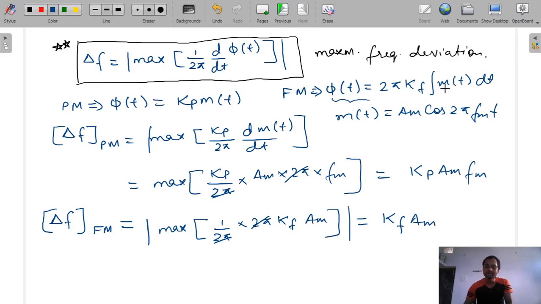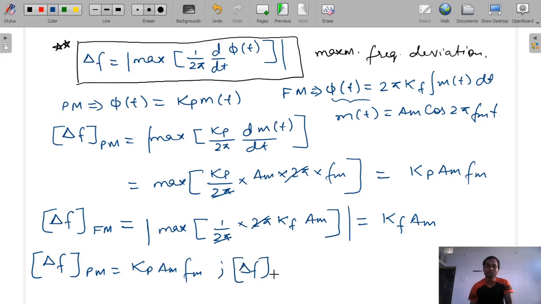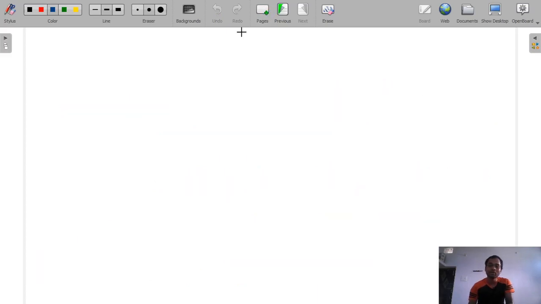So now let's summarize it. First I will summarize all this. Delta F of PM is equal to kp into am into fm. What is delta F? That is maximum frequency deviation. And delta F of FM is equal to kf into am. So in the next slide we will summarize our maximum frequency deviation and maximum phase deviation.